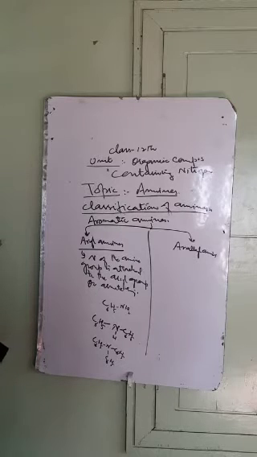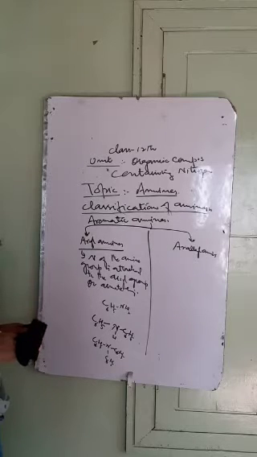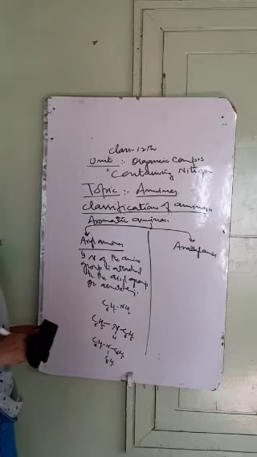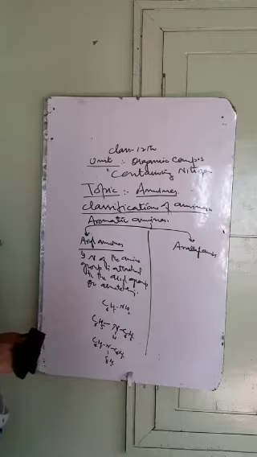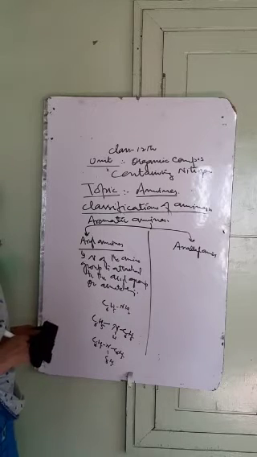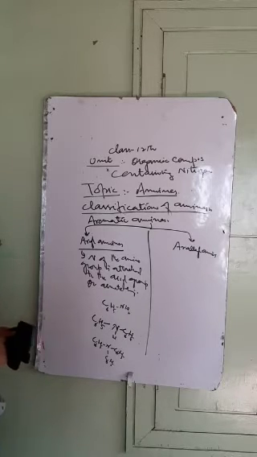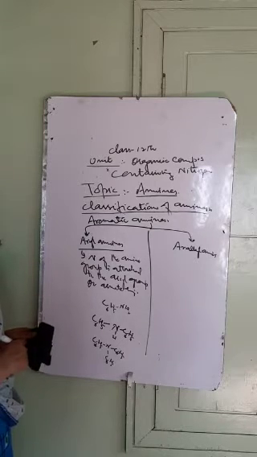Whereas what are alkyl amines? Alkyl amines are those amines in which the nitrogen of the amino group is attached to the side chain of the aromatic ring. Such aromatic amines are called as alkyl amines.